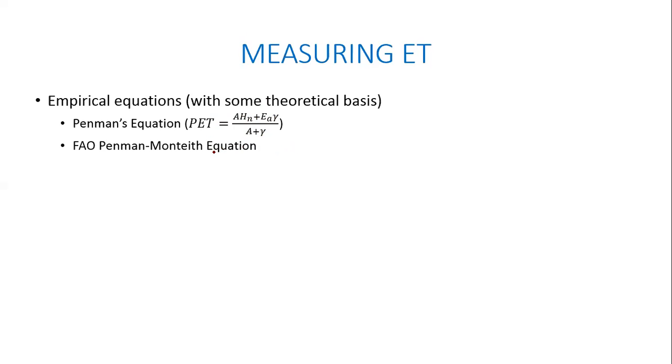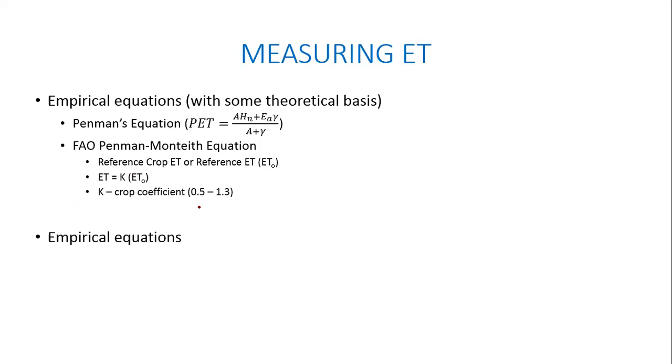And then you also have the Penman-Monteith equation, which is very popular, which measures what is called a reference crop ET. Okay, so you have a standard crop for which you know the ET, called ET naught. If you know that, then for any other crop, you can simply estimate the ET as K into ET naught. So ET naught is a reference ET. Then for a given crop, I can come up with a crop coefficient. If I know the ET naught, then for any other crop, I can estimate the ET by simply multiplying it by the crop coefficient. And there are different tables available for these crop coefficient numbers also. Okay, and the crop coefficient varies from 0.5 to 1.3 and so on.